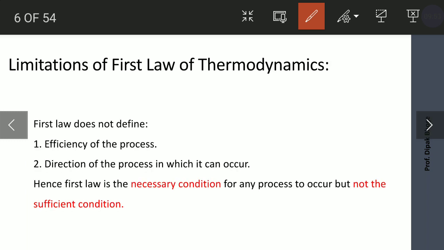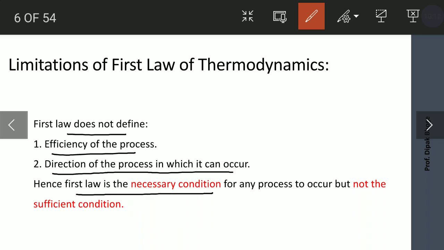And we conclude with this: the first law does not define the efficiency of the process and the direction of the process in which it can occur. Therefore, we can conclude that the first law is a necessary condition, but it is not a sufficient condition to talk in detail about the process.